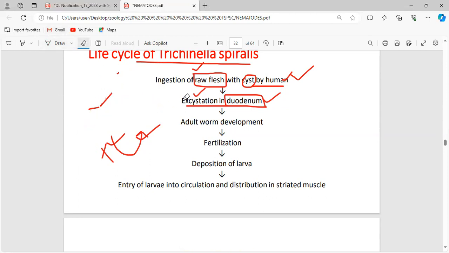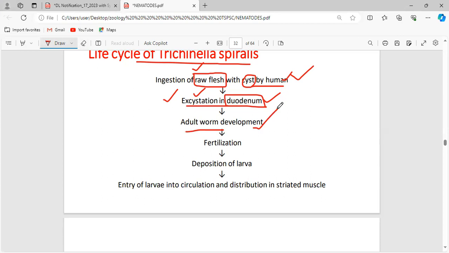So the cyst enters the human and reaches the duodenum, where the cyst wall is removed by the organism. That process is excystation. After the cyst wall breaks, they are ready to undergo further metamorphosis.